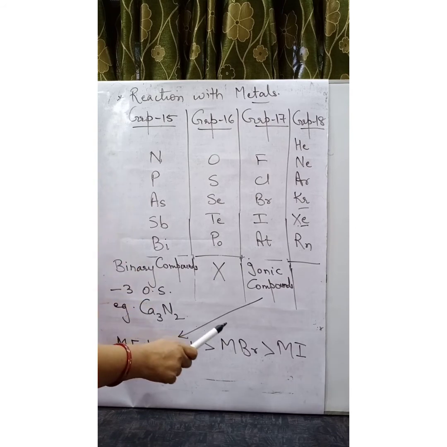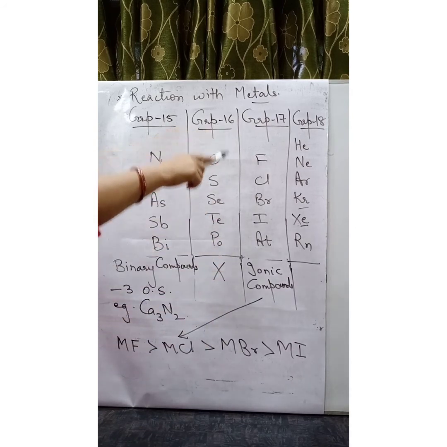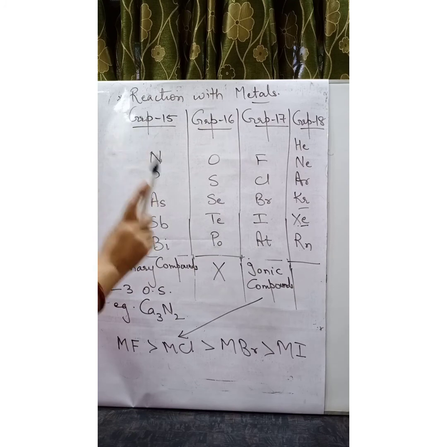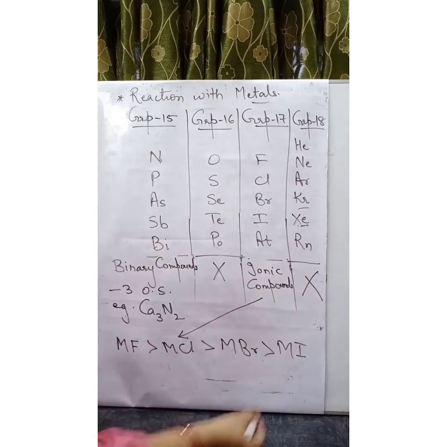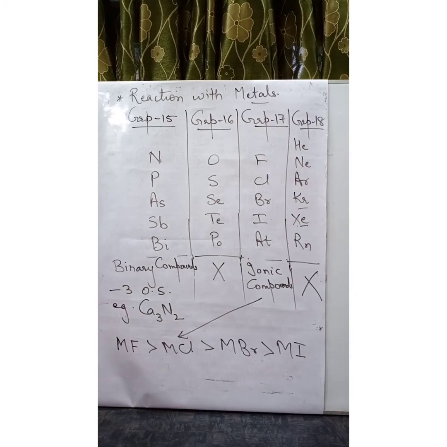Now, if the metal exhibits more than one oxidation state, then the halide in the higher oxidation state will be more covalent as compared to the halide in the lower oxidation state. Group number 18 do not react with metals to form any compounds.